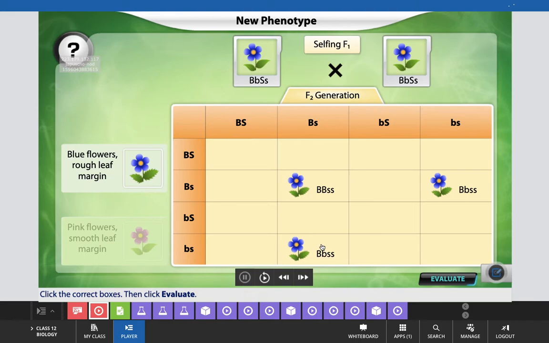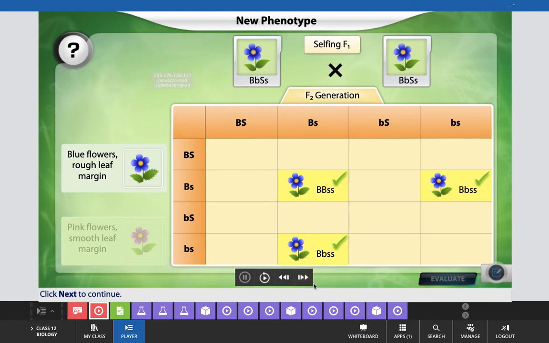Here for capital B and small b, dominant will be there, and for the recessive trait in leaf margin, homozygous condition should be there. That should be the correct answer. Let's evaluate our answer. That's correct. Combination of the highlighted gametes gives rise to the new phenotype: plants with blue flowers and rough leaf margins.